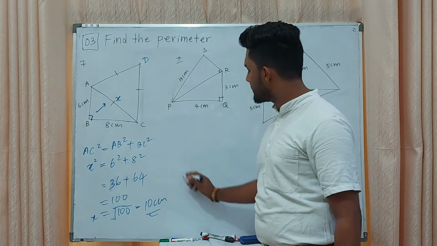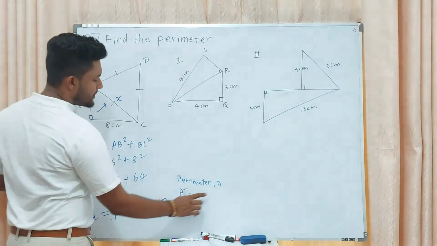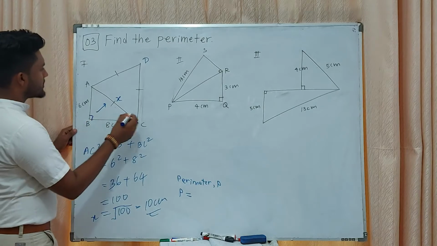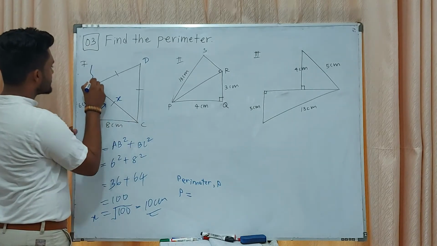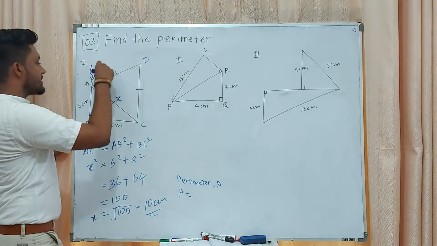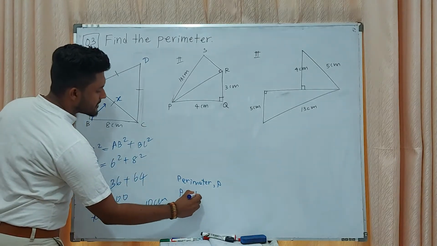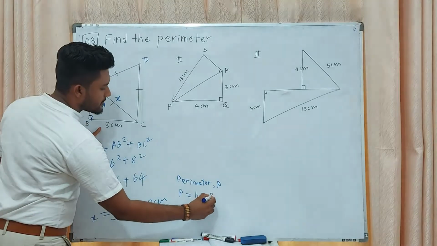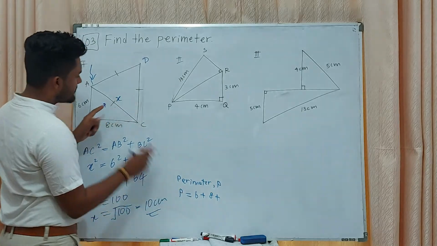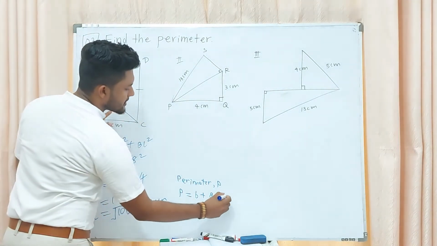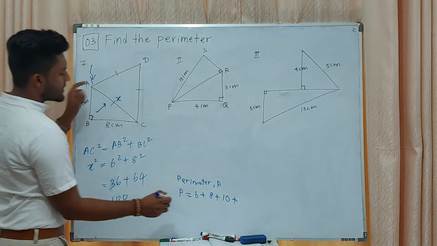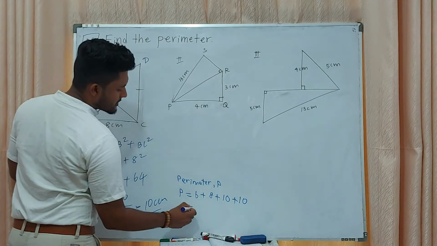Now we can calculate the perimeter. Perimeter P equals, shall we start from here and go to the other side? 6 centimeters, 8 centimeters. Here we found 10 centimeters, 10 centimeters, 34 centimeters.